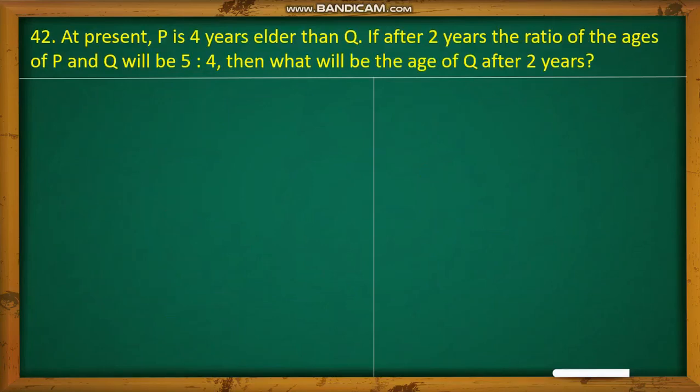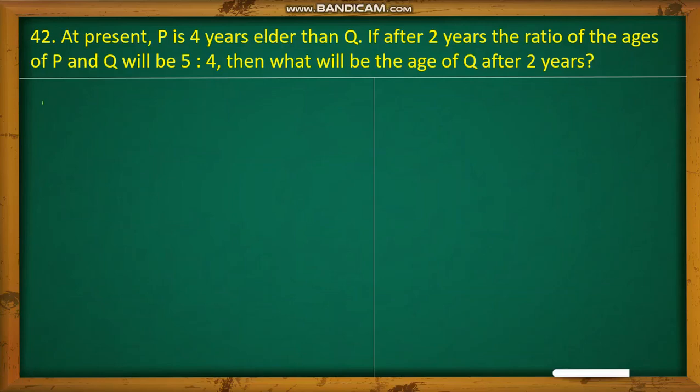Next question. At present P is 4 years elder than Q. If after 2 years the ratio of the ages of P and Q will be 5:4, then what will be the age of Q after 2 years?